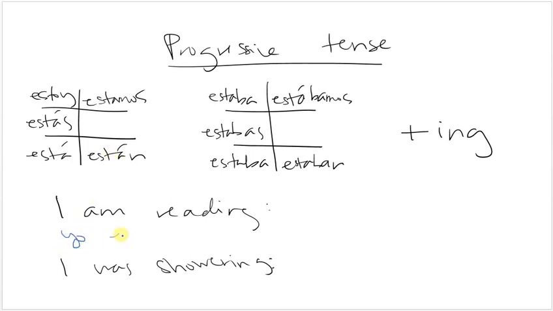So, I am reading is in the present tense. So, yo estoy leyendo. And remember, it's leer. The stem ends in a vowel, so we have to add the Y. So, yo estoy leyendo.